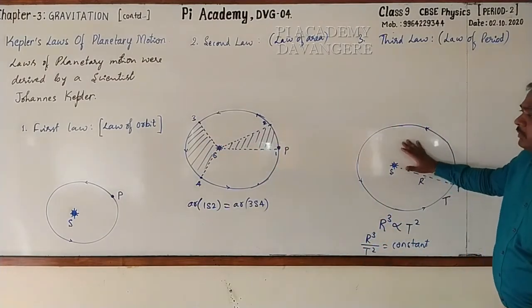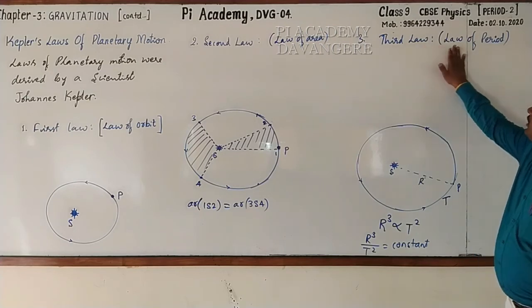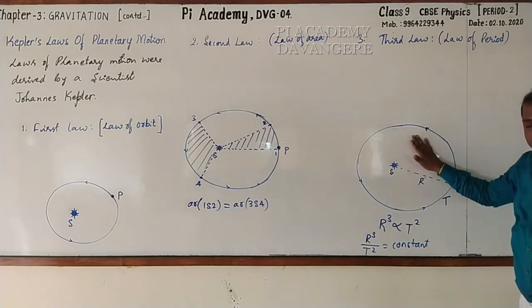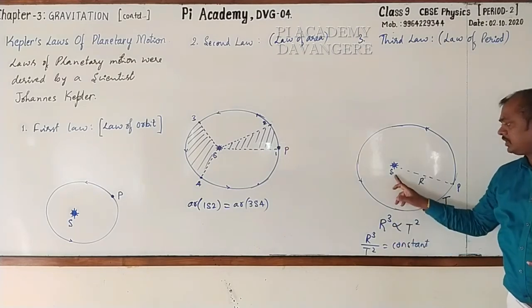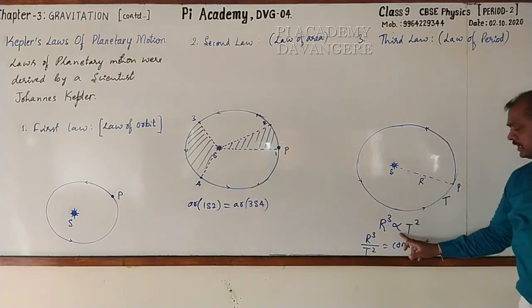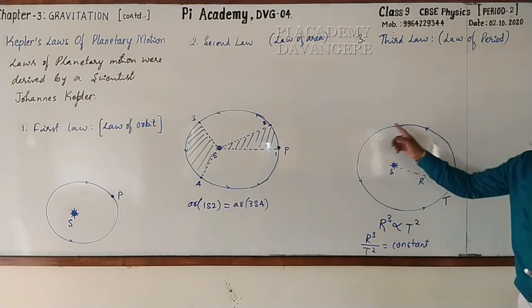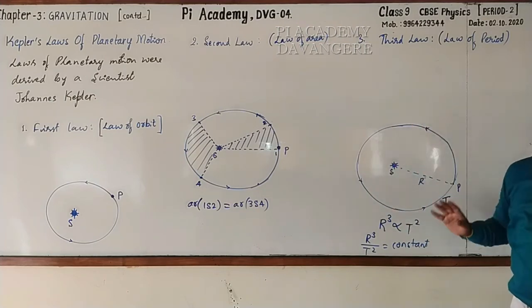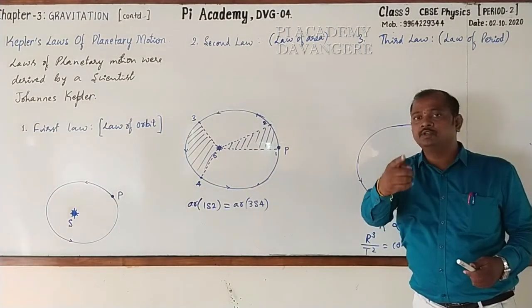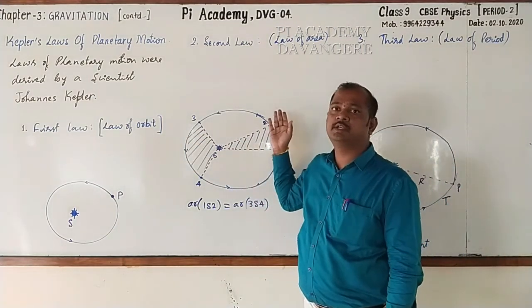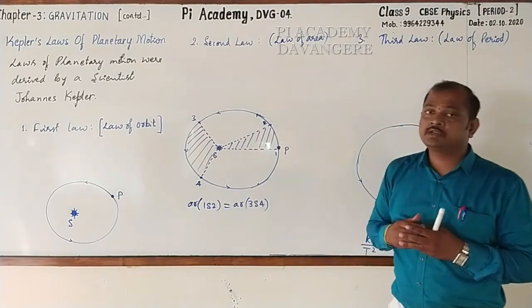And the third law or the law of period states that the cube of average distance between the sun and the planet is directly proportional to the square of period of revolution of the planet. Clear? Yes, go for writing this statement yourself. Even I too will go for writing. Afterwards you can check with your writing.